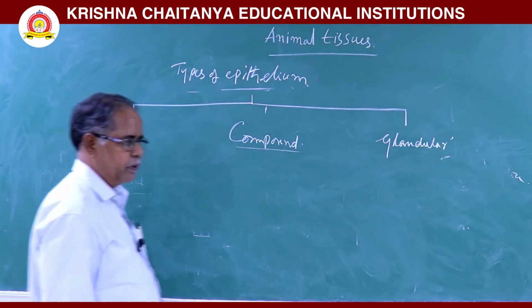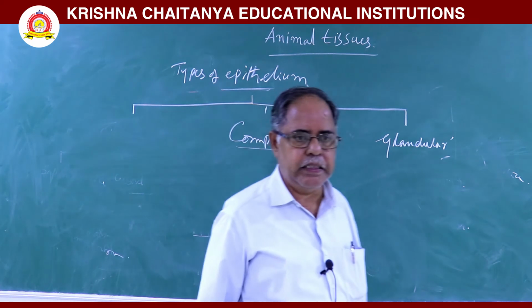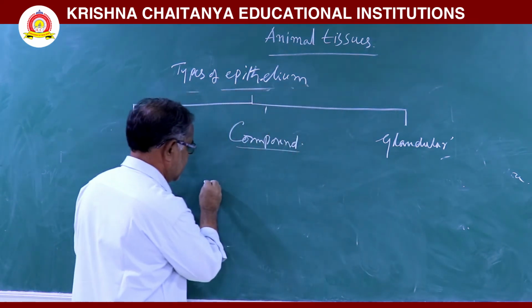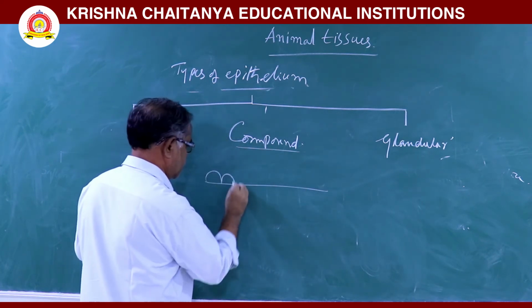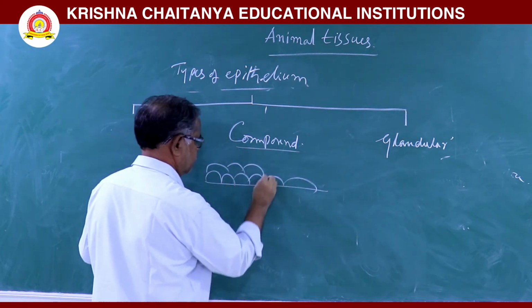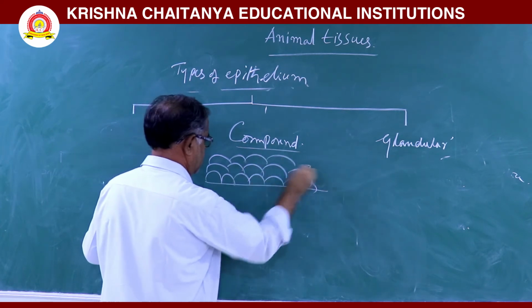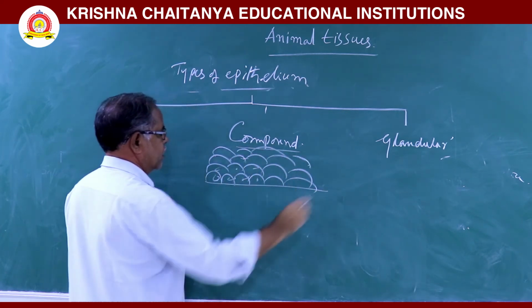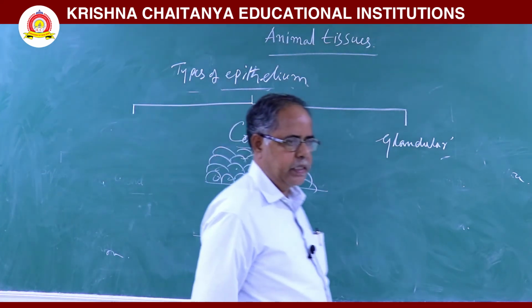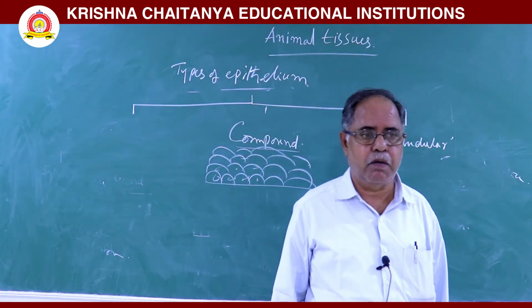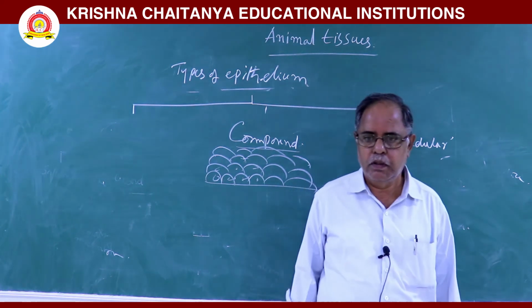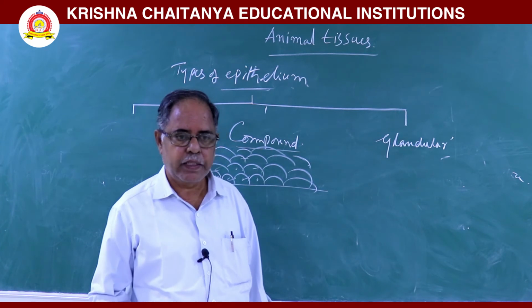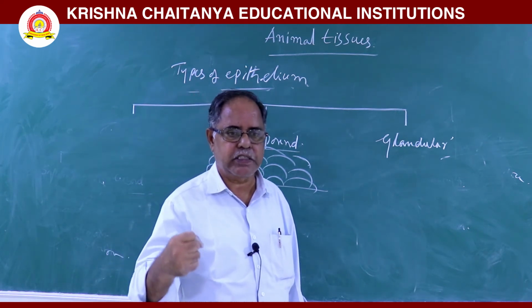In this compound epithelium, the cells are arranged in more than two rows. The main function of the compound epithelium is to give protection against chemical and mechanical stress.